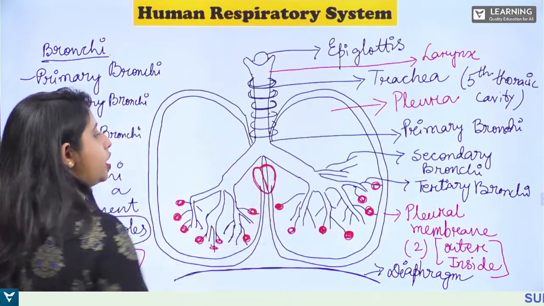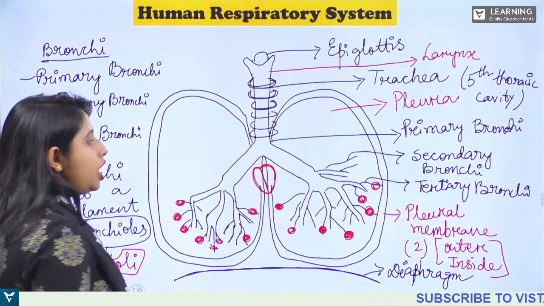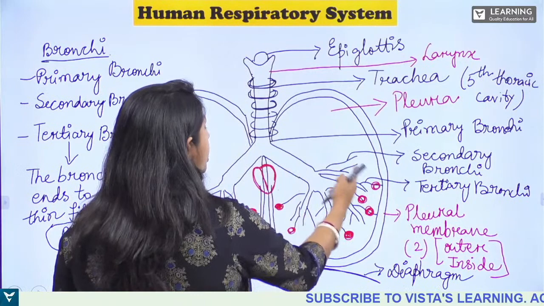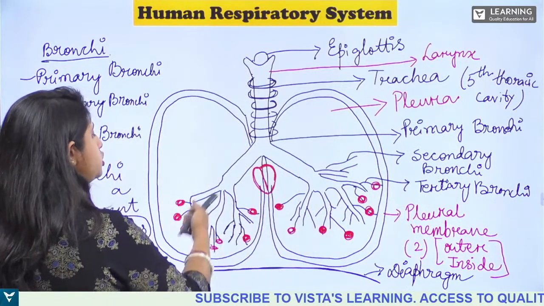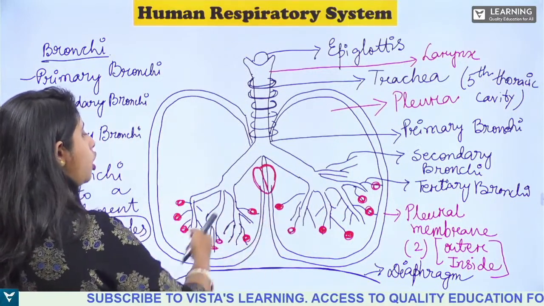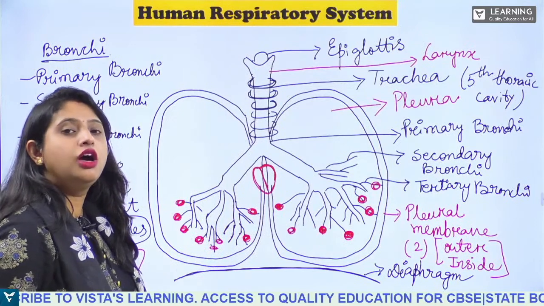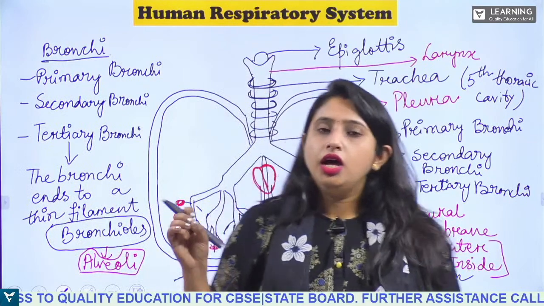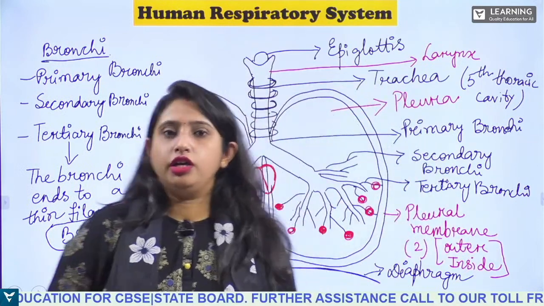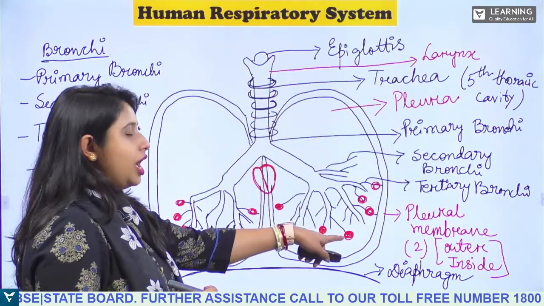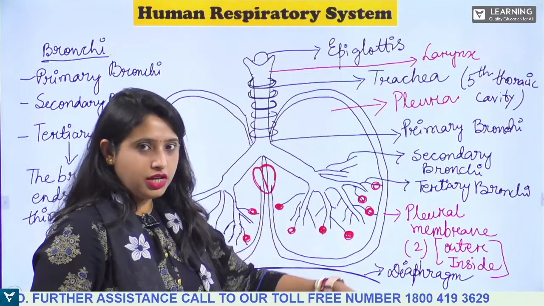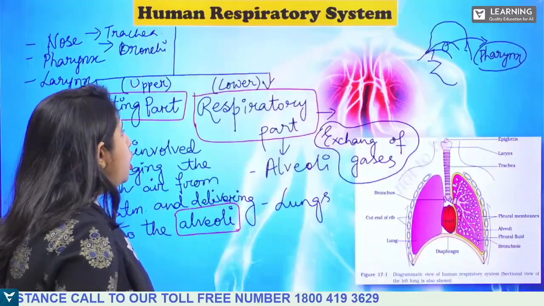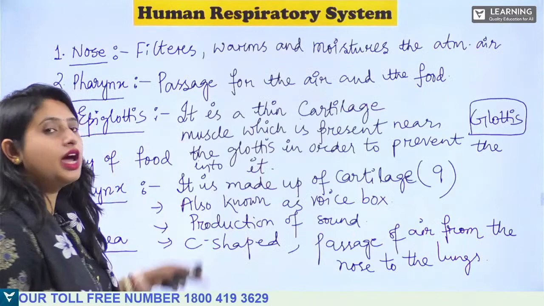And again you will see the various parts of the bronchi, that is the bronchioles, the very thin filaments. The terminal of the bronchi is known as bronchioles, where the alveoli are present. Is that clear? So yes, this is all about the conducting part.